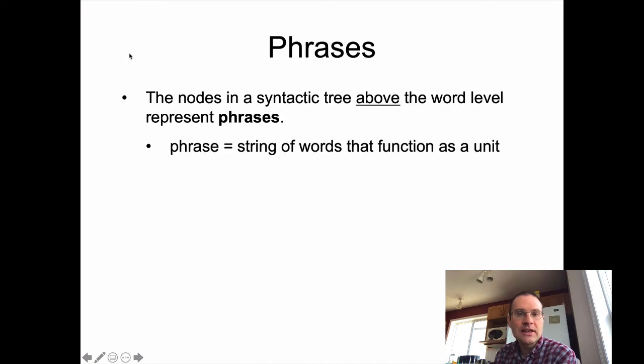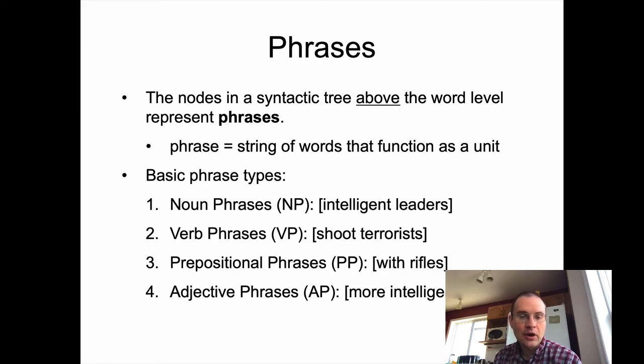What we're going to see in syntax is that each node above the word level represents a phrase. A phrase is a string of words that functions together as a unit syntactically. And they come in different flavors or types. These correspond to the lexical categories we've been talking about.